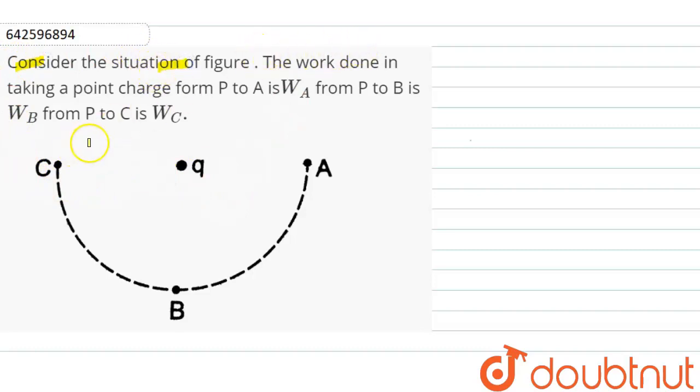Students, the question is, consider the situation of the figure. The work done in taking a point charge from P to A is WA, and from P to B is WB, and from P to C is WC.